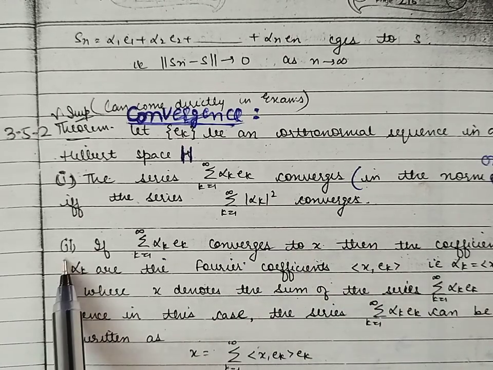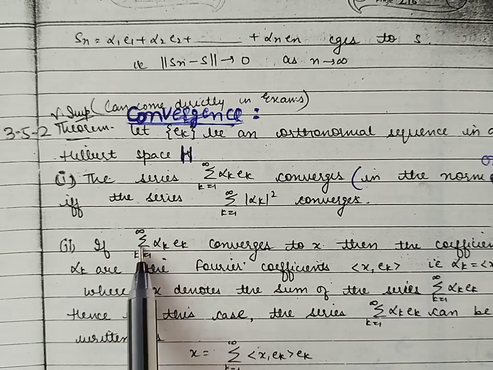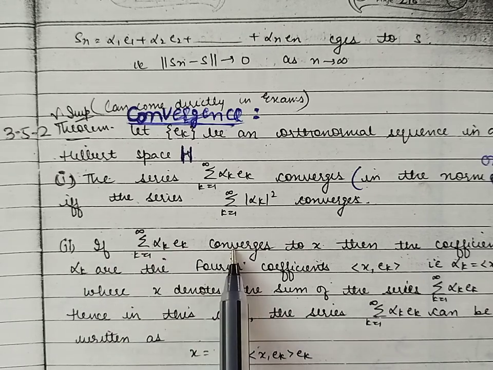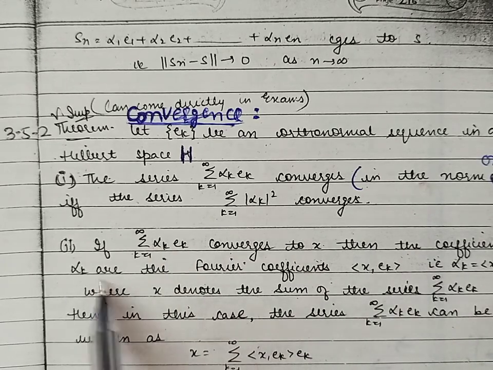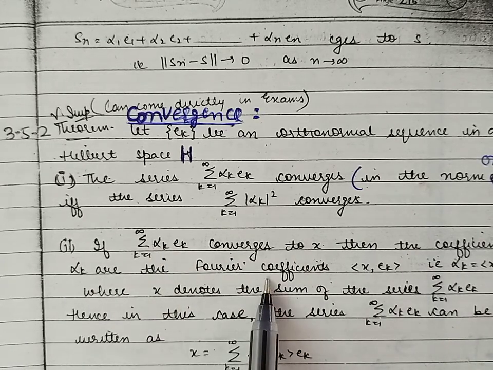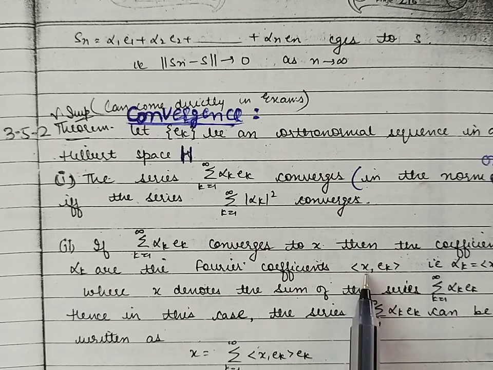In the second part, we will prove that if the series summation alpha_k e_k converges to x, then the coefficients alpha_k, these are the Fourier coefficients, are given by the inner product of the element x with the members e_k.